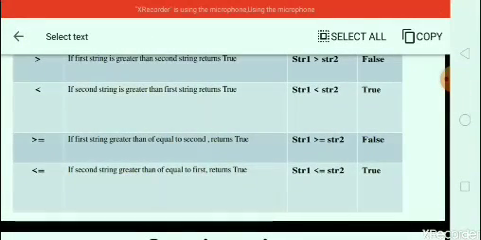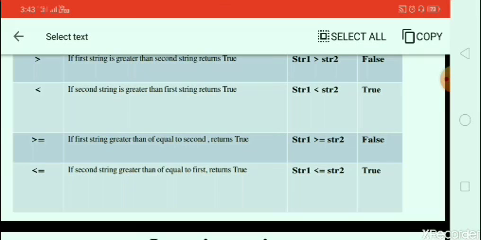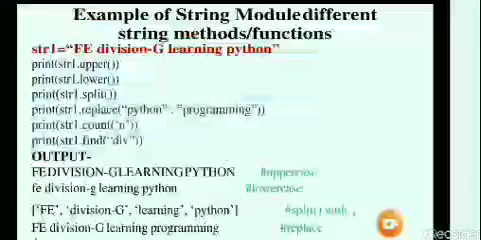Less than or equal to, and greater than or equal to. Greater than or equal to: if the first string is greater than or equal to the second, then true, otherwise false. Less than or equal to: if the second string is greater than or equal to the first, then true. Here string 1 is less than or equal to string 2, so the output is true.